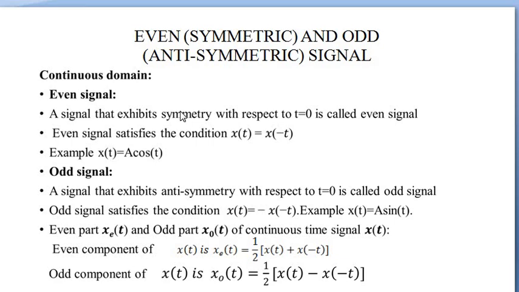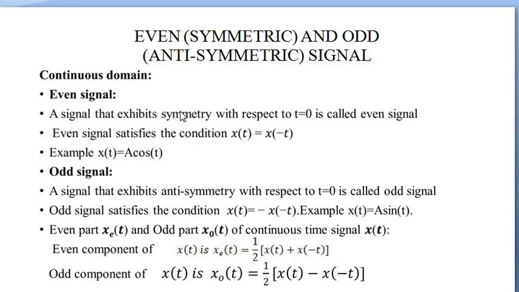Odd signal. A signal that exhibits antisymmetry with respect to t equal to 0 is called an odd signal. Even part xe(t) and odd part xo(t) of a continuous time signal x(t). The odd signal satisfies the condition x(t) equal to minus x(minus t), and its example is A sin t.